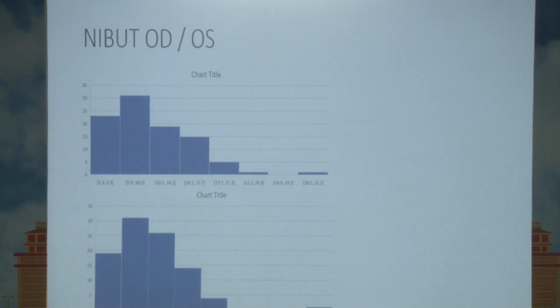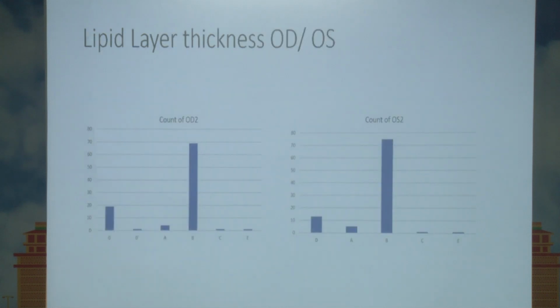And in the tear breakup time, we had more patients with early tear breakup time as compared to the normal. Tear breakup time normal would be anywhere between 15 and above. If it is less than 15, then there's a problem with the tear breakup time.